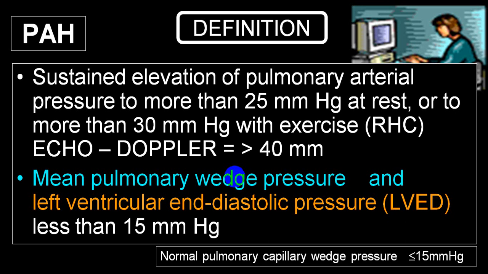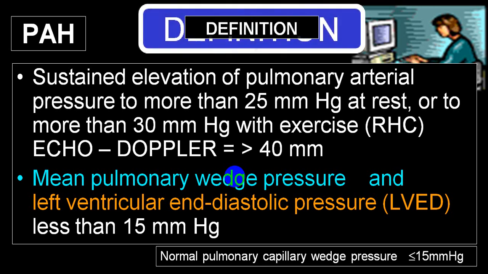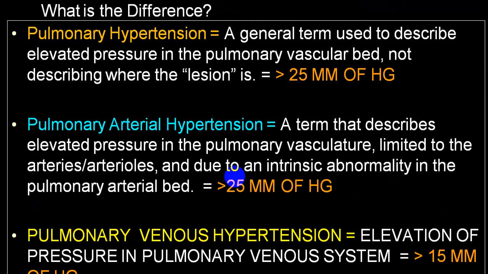And secondary to pulmonary venous hypertension you can have an elevation of pulmonary arterial pressure also, which we will be talking about in the cor pulmonale chapter, and also in congestive heart failure.